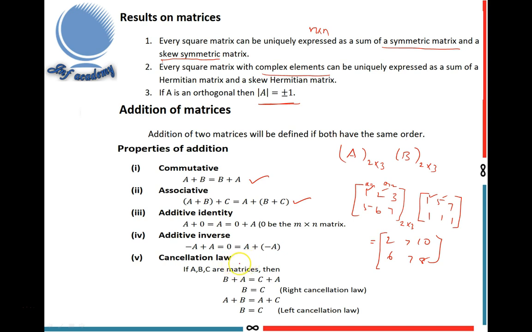Next, cancellation law. If A, B, C are matrices, then B plus A equal to C plus A. Right cancellation law. Apply right cancellation law. Cancel A, we can get B equal to C. This is called right cancellation law. And A plus B equal to A plus C. Here cancel left. So this is left cancellation law. Finally, I got B equal to C. These are the properties of addition.